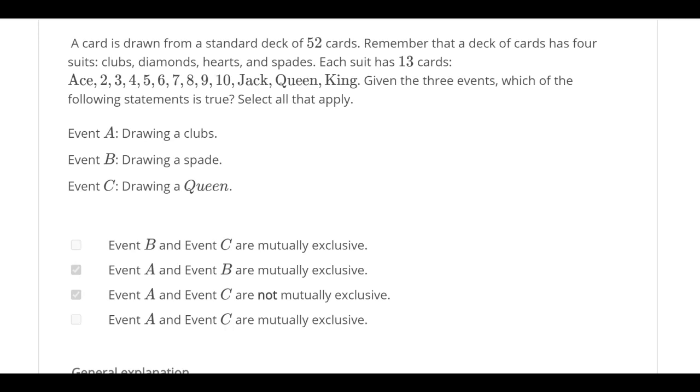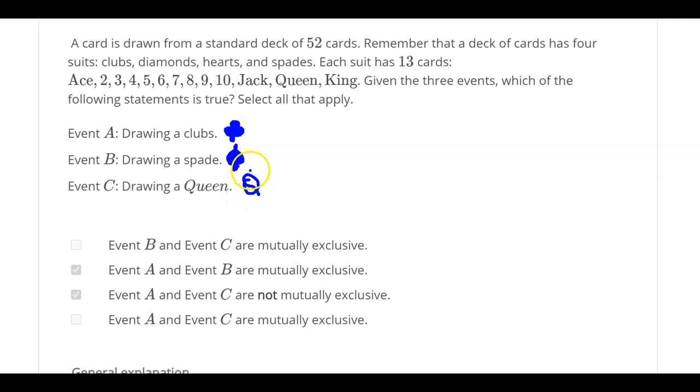All right, going back to the problem. Event B and C are mutually exclusive. Let's go ahead and see. Event A is drawing a club. So let me go ahead and draw a club. All right, event B is drawing a spade. All right, guys, there you go, spade. Event C is drawing a queen. Well, I'm just going to put a Q. All right, so let's go ahead and see how this is possible.